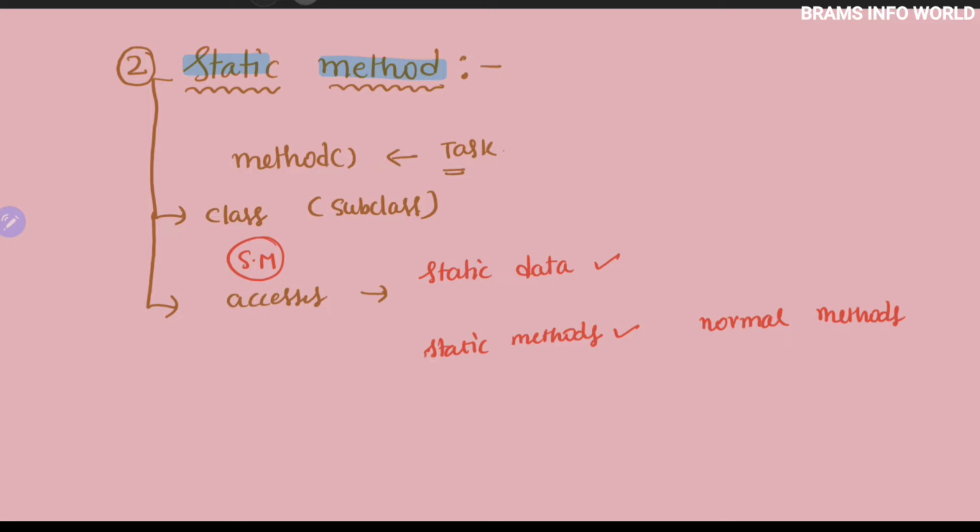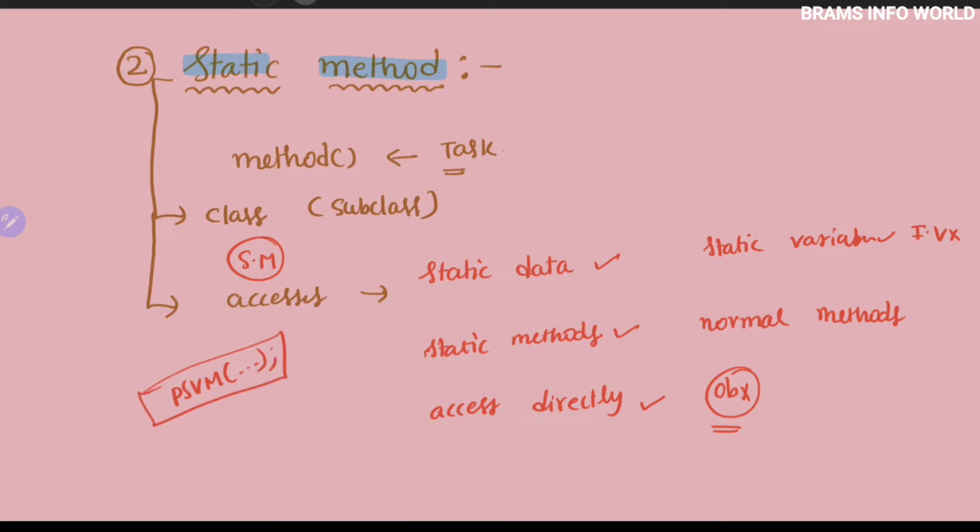Static variables can be accessed, but instance variables we are unable to access. And a static method can be accessed directly without an object, like public static void main(String[] args).